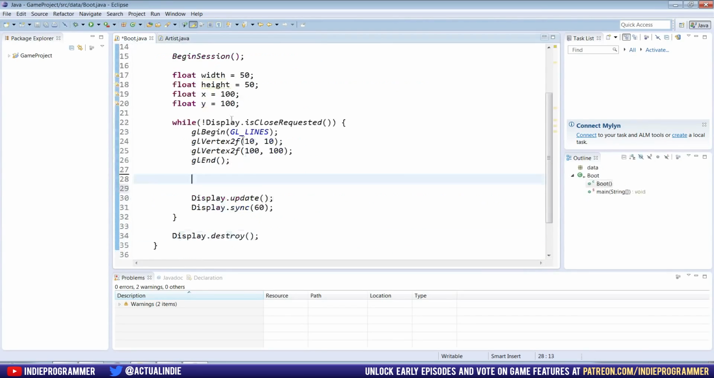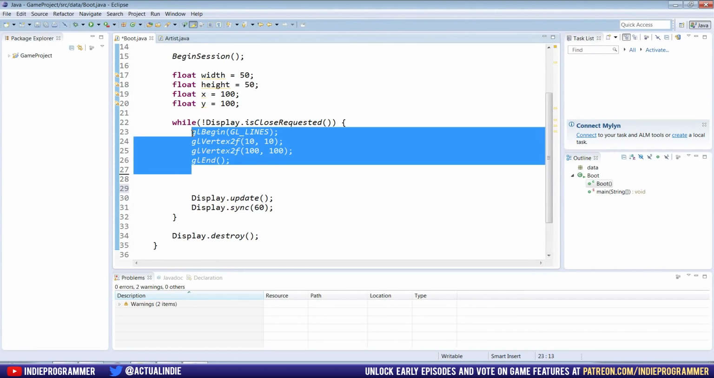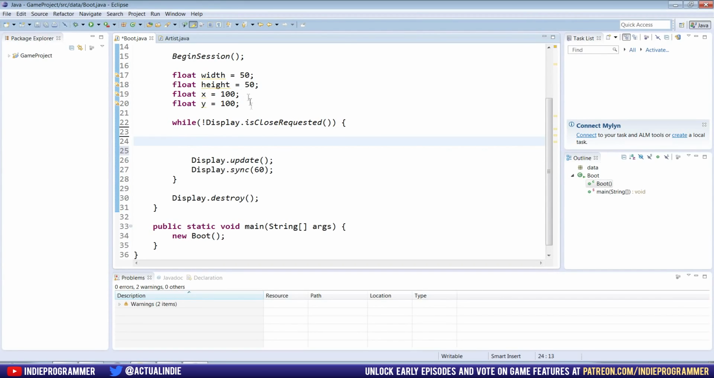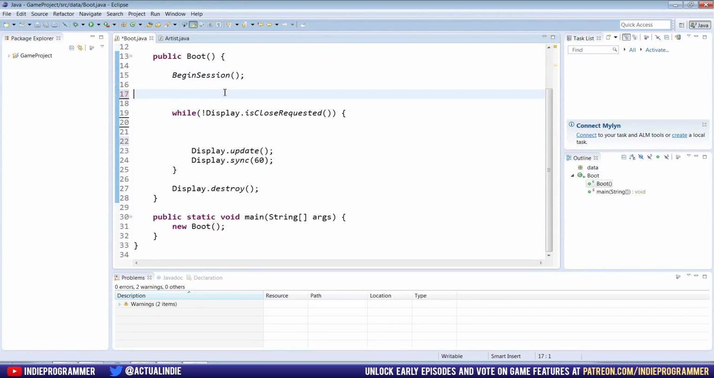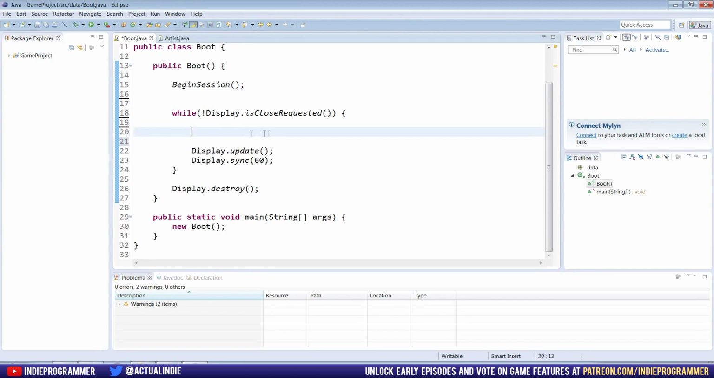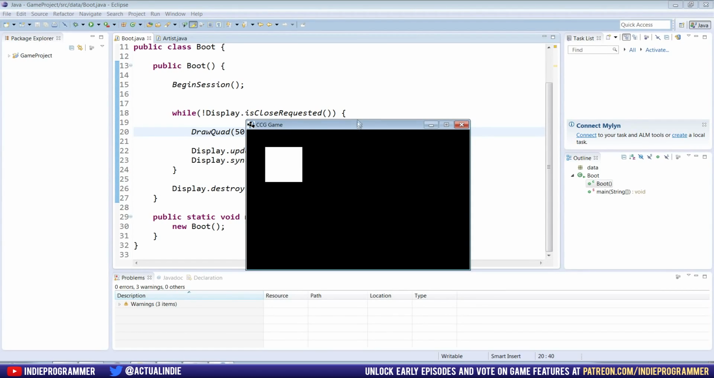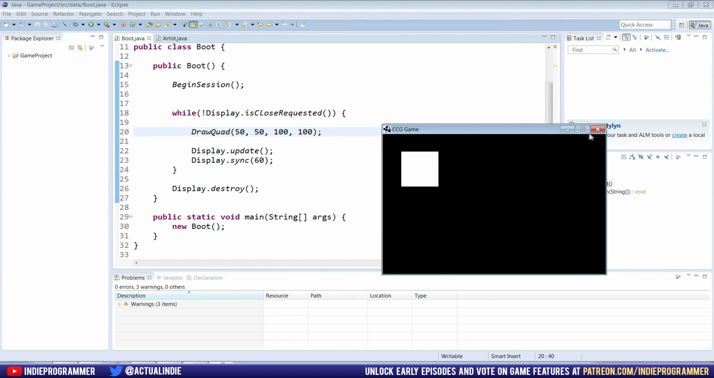So let's go back to our boot class, and we can get rid of the lines right here. We don't need to draw a line anymore. And we can also get rid of the coordinates up here. Don't need those. And so now in our while loop, if we want to draw a square, we can just call draw quad, and let's say at 50, 50, 100 width, 100 height. And if we run it, you can see it works. So whenever we want to draw a square, we can just call draw quad.